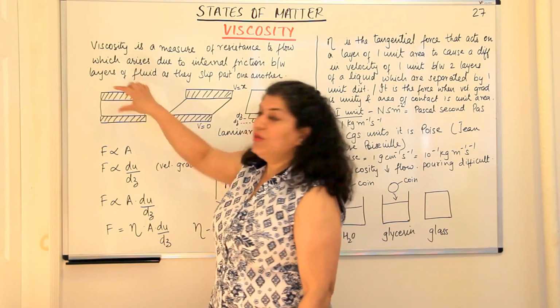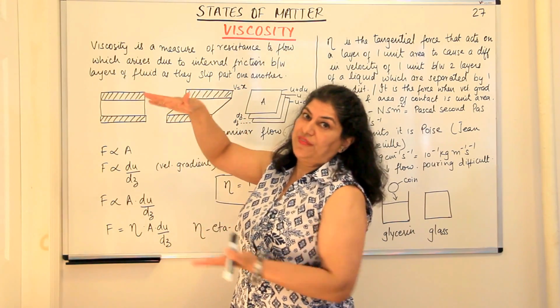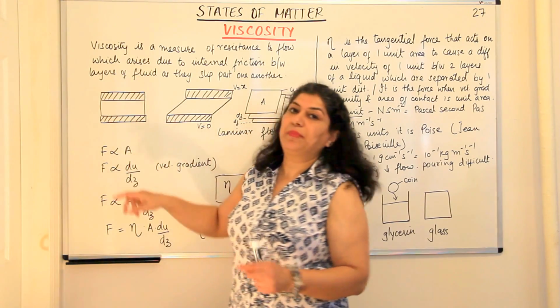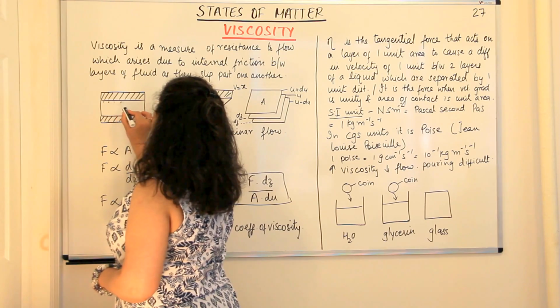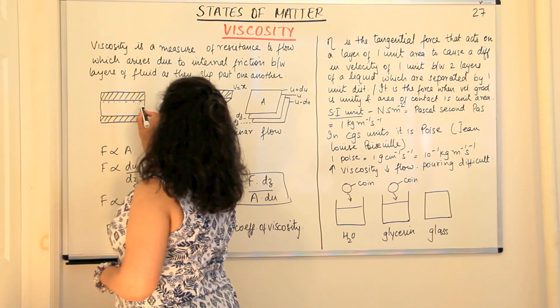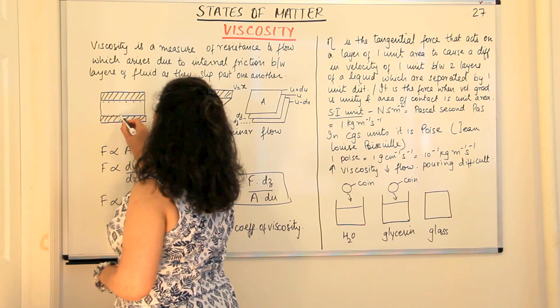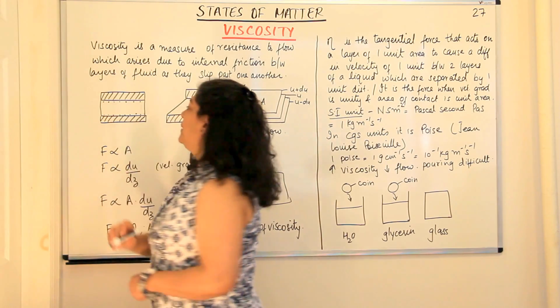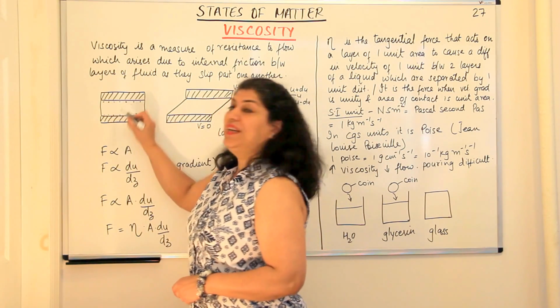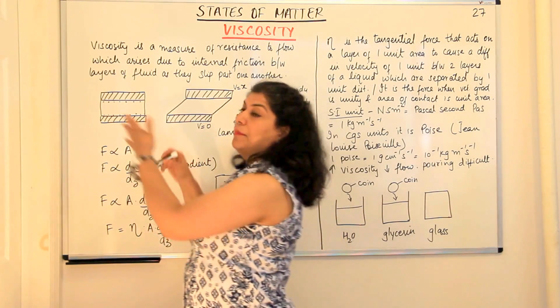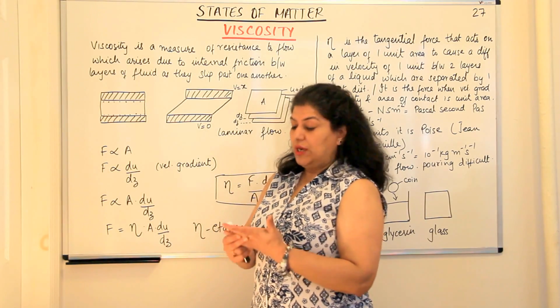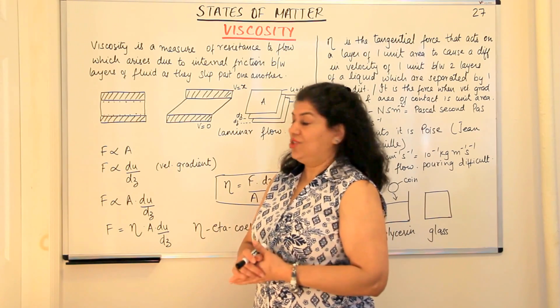And if you have another plate above it, that is another solid surface above it, the same thing will happen with the liquid molecules which are present here. They are also going to be attracted by the plate above. There are molecules here which are being attracted by the plate below. And the molecules in between, what about them? They are being attracted by each other, because molecules of liquid, they attract each other.